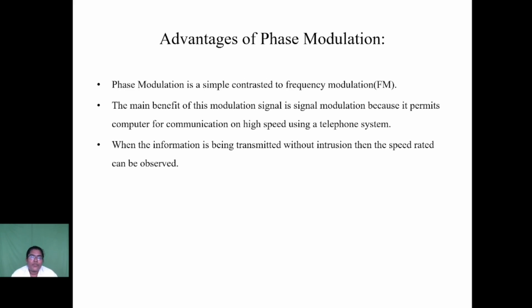The main benefit of this modulation is that it permits computers to communicate at high speed using a telephone system. When the information is transmitted without interruption, the speed rate can be observed. These are some advantages of phase modulation. So these are the three different modulations used in communication systems.